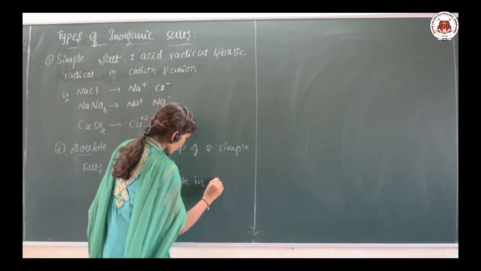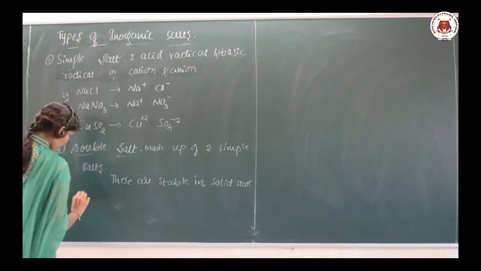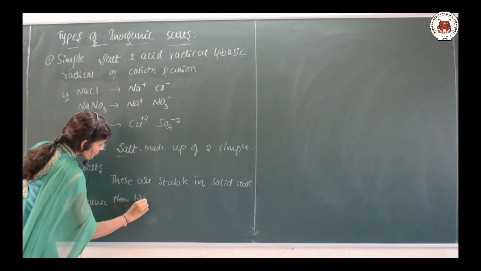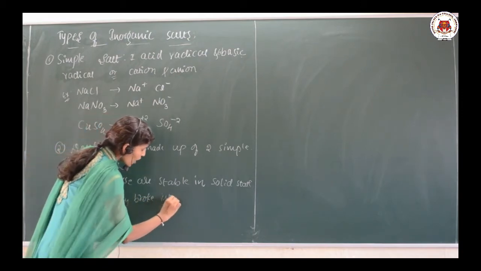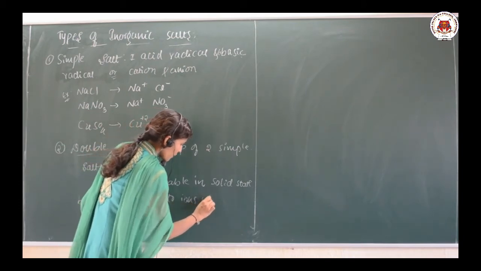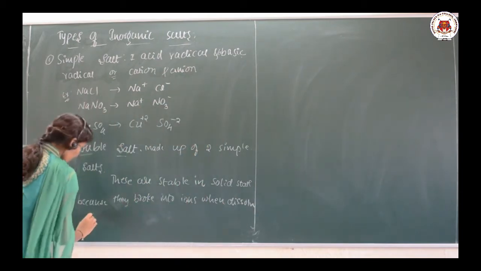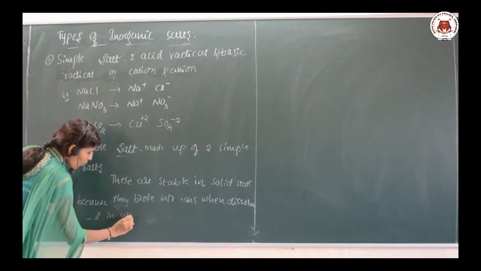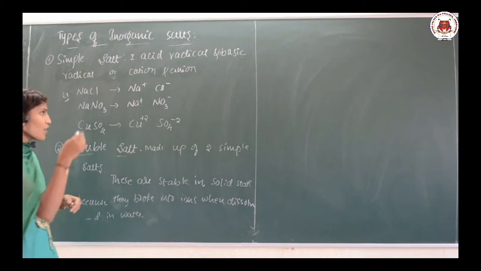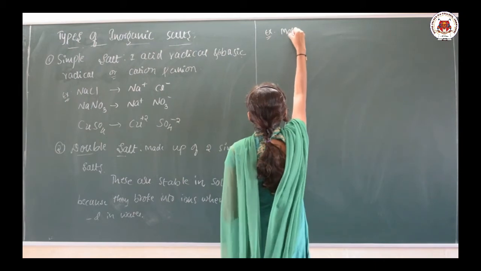That's why these are stable in the solid state, because they break into ions when dissolved in water, or in the solution, you can say. So for example, a double salt is Mohr's salt.